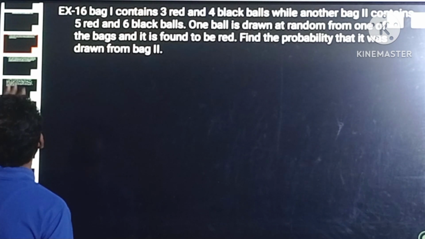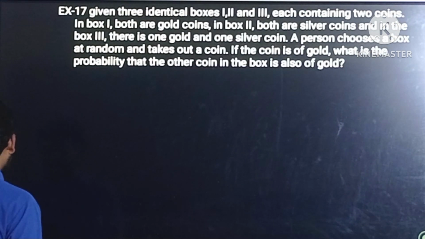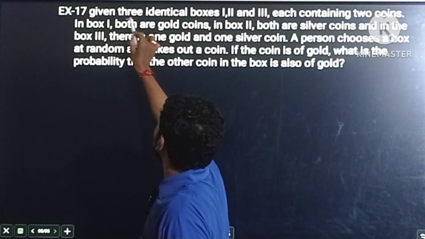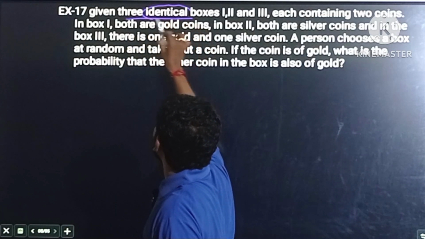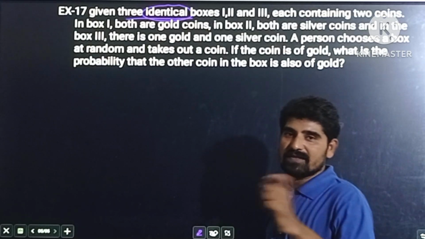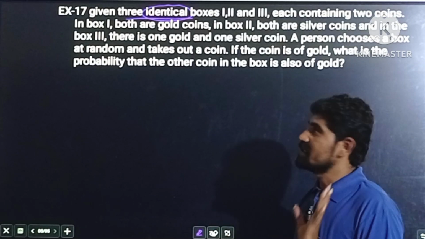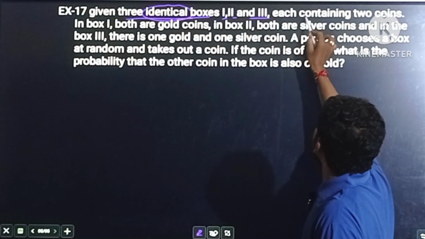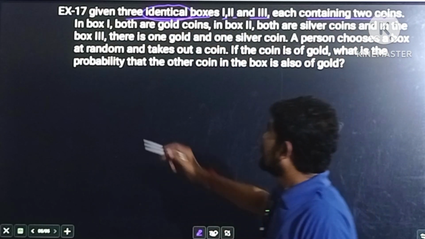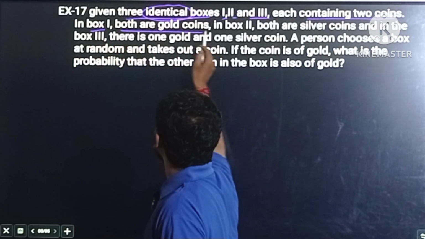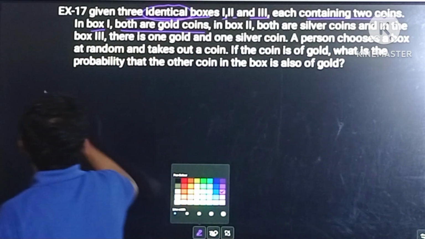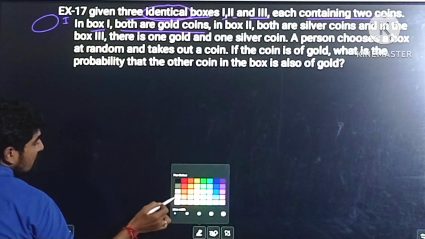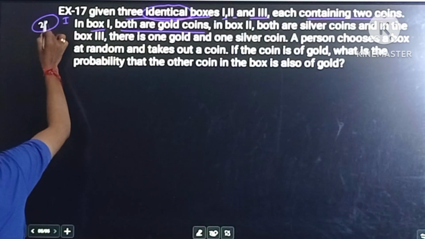And the next question is: given 3 identical boxes. In this question it is given that there are 3 identical boxes, identical in the sense of the same boxes, boxes having the same size and the same shape. So we have 3 identical boxes 1, 2 and 3, each containing 2 coins. In box 1, both are gold coins. See here, suppose this is the first box, and in this first box both coins are gold.